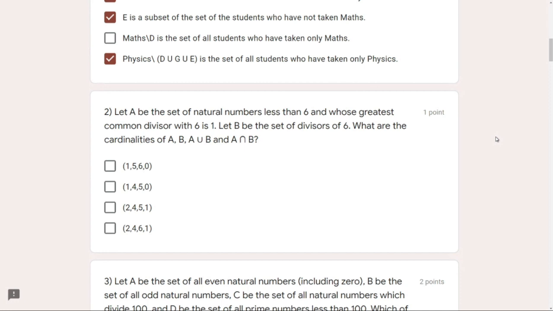and 6. What is their HCF? It is 1. So yes, 1 will be counted. Then 2. 2 and 6, no. 2 and 6 HCF is 2, so we will skip it. Same for 3 and 6, HCF is 3. We will skip it.